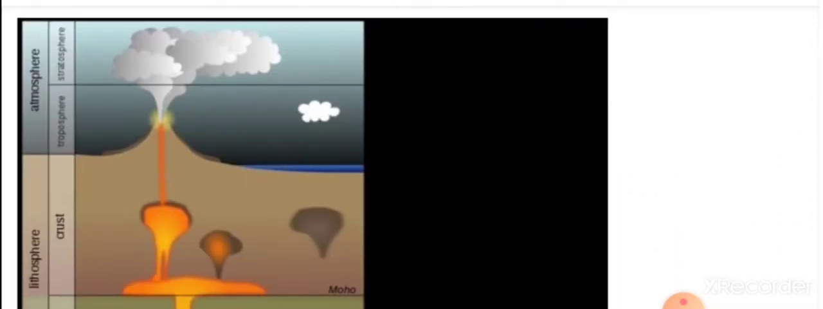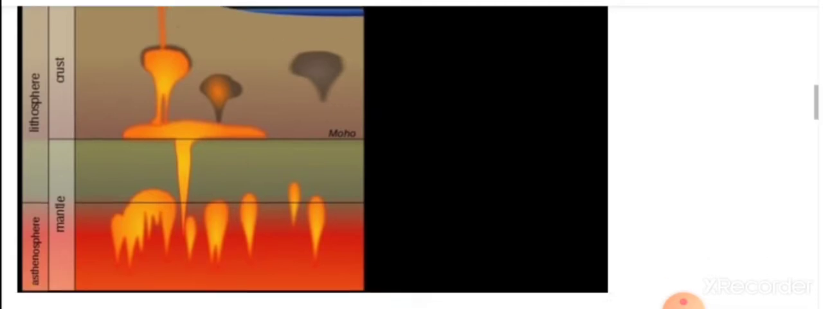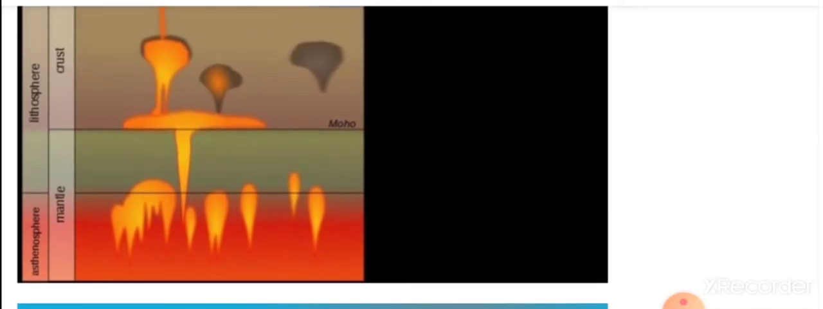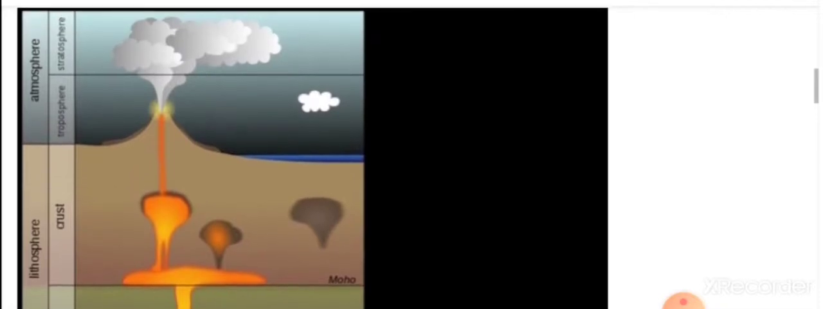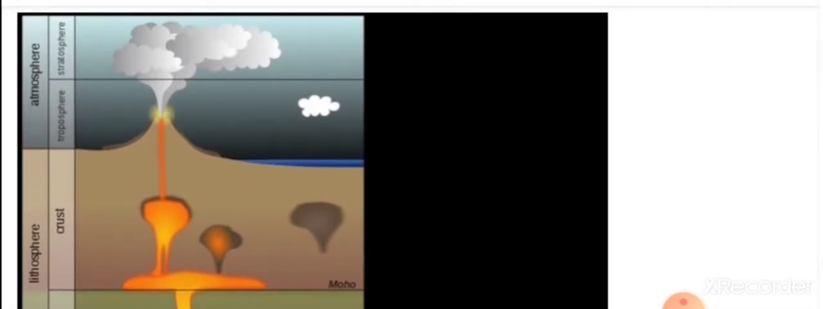Now this is a second picture which shows that magma reaches upward from the mantle towards the crust, and from the crust it comes out on the surface of the earth. When magma comes out on the surface of the earth, that is known as lava. Along with lava, fly ash and smoke are also released into the atmosphere, as you can see in the figure.